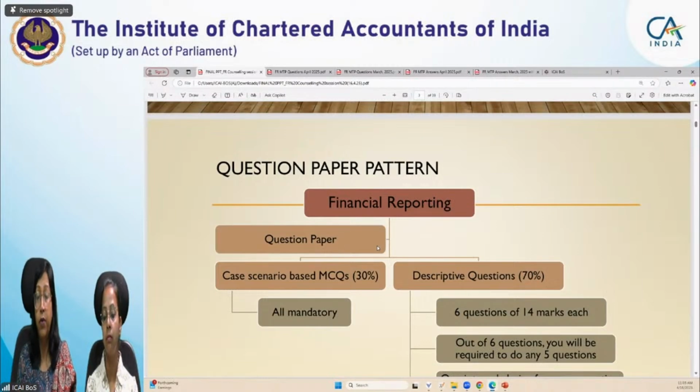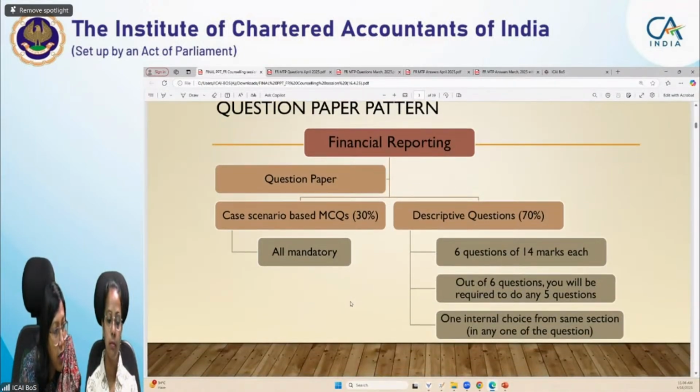However, if you want to get an idea or insight about what kind of paper will be there, both 30% and 70%, you can refer to the mock test papers, because these are exactly the replica of the paper pattern which is coming in your final examination. Those 30% MCQs will not be independent MCQs, they will be case scenario based MCQs. A case scenario will be provided to you, and based on the scenario there will be certain MCQs on which you have to reply. Okay. So this is the paper pattern.